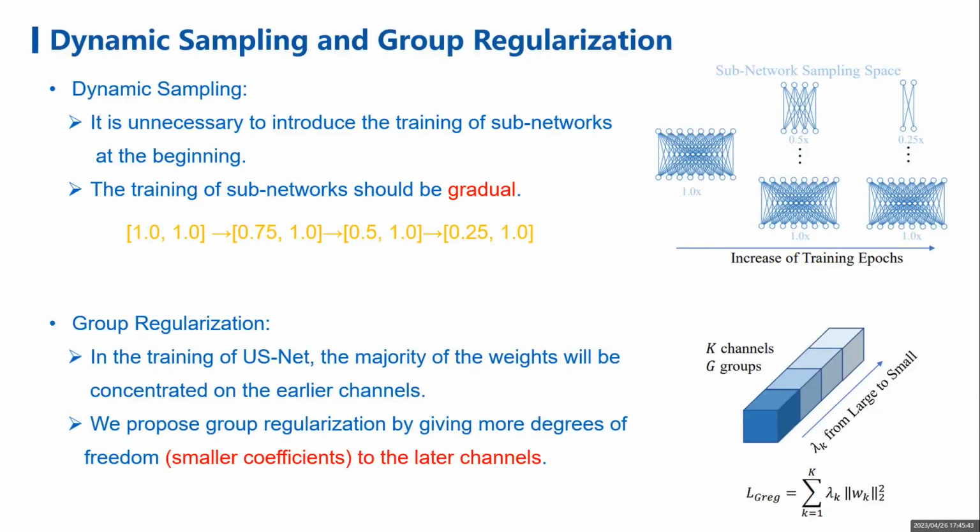Next, we introduce the 2 strategies we propose. The first is dynamic sampling. We argue that it is unnecessary to introduce the training of subnetworks at the start, and the training of subnetworks should be gradual. The second is group regularization. In USNet, the early channels are used more frequently than the later channels, and hence the majority of the weights will be concentrated on the early channels. However, such a weight distribution will limit the base model's capacity. To address this problem, we propose group regularization by giving smaller coefficients to the later channels.